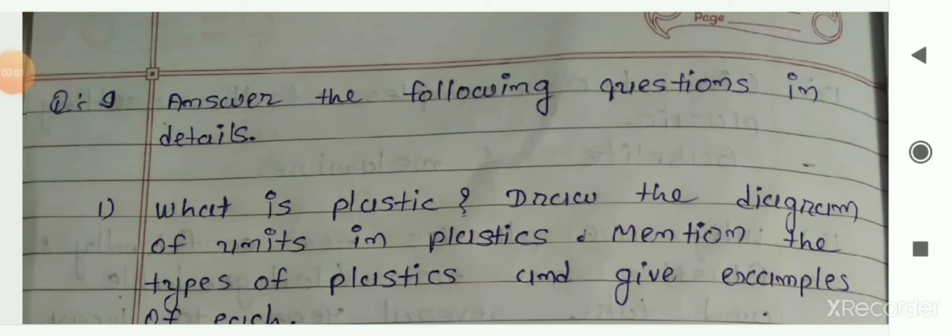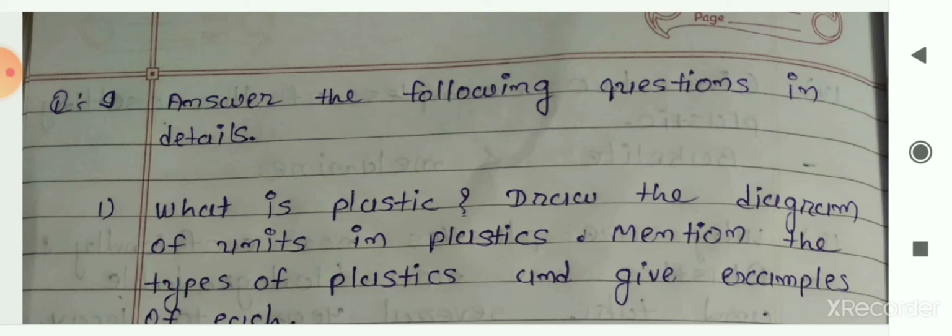Hello students, in this video we will see descriptive type question answers for chapter 3. The chapter name is Synthetic Fibers and Plastics. Class 8, Subject Science, NCERT.